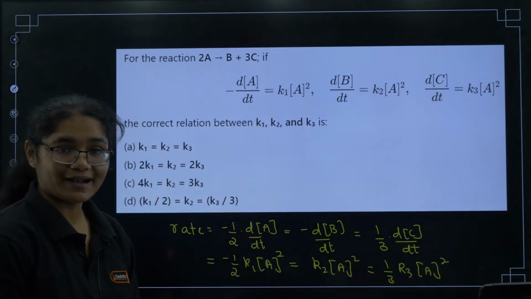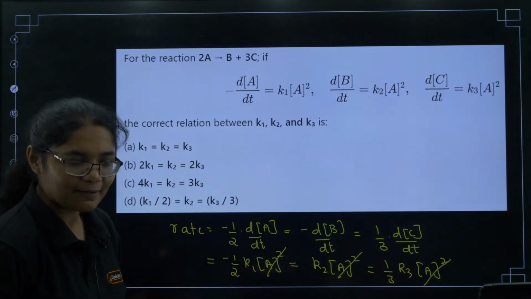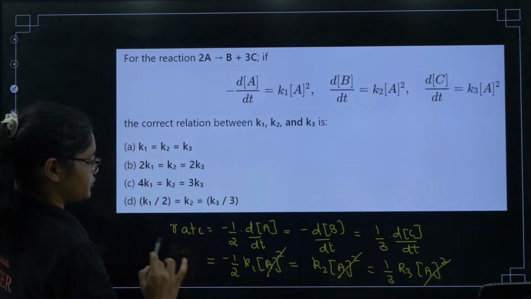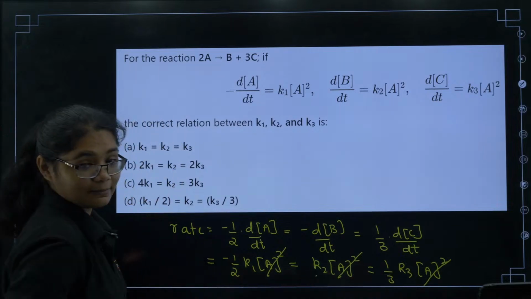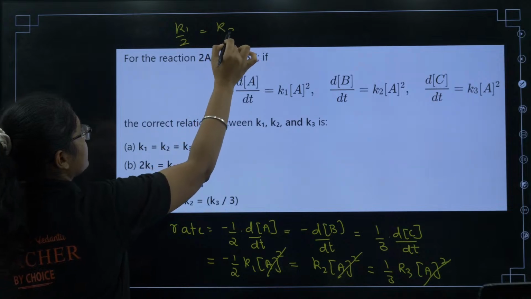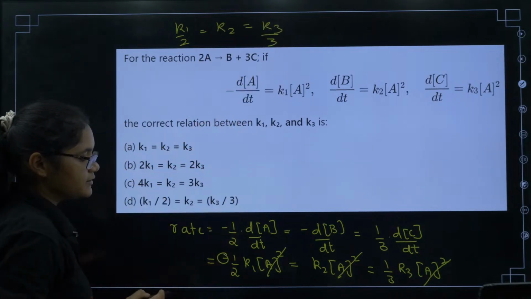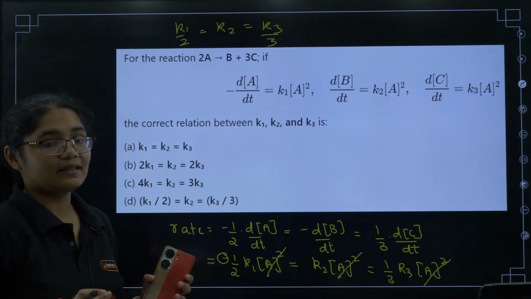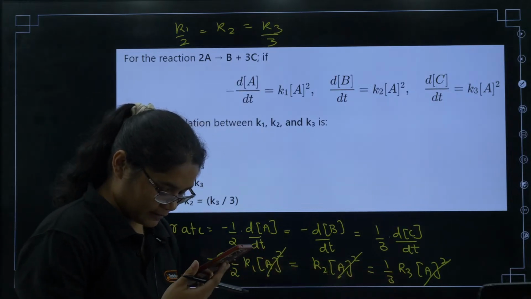Are you getting this much? Can I cancel A square from all of them? Yes, ma'am, I can do that. Now look at the options. Here I have K1 by 2 equal to K2 equal to K3 by 3. Do not worry about the signs, because the sign only tells you whether it is a reactant or a product. It doesn't have anything to do with the value. So I get K1 by 2 equal to K2 equal to K3 by 3.